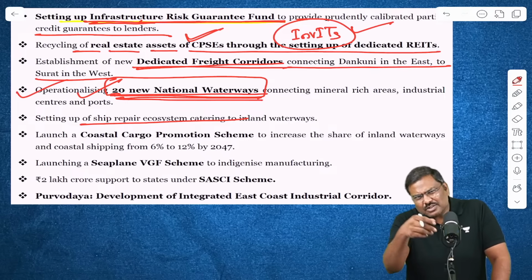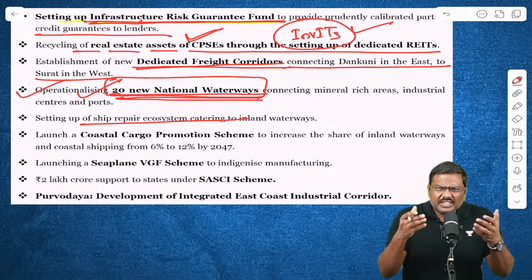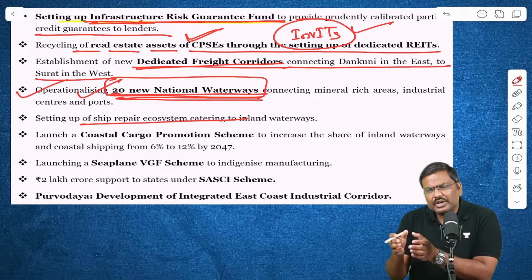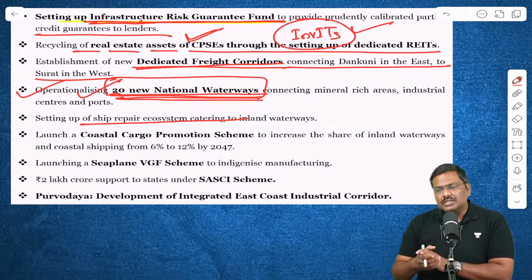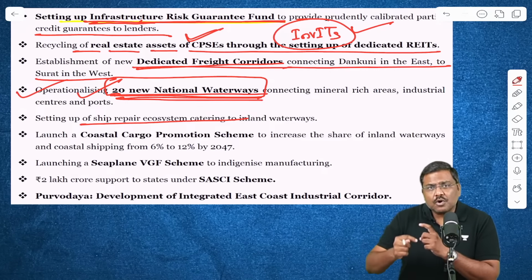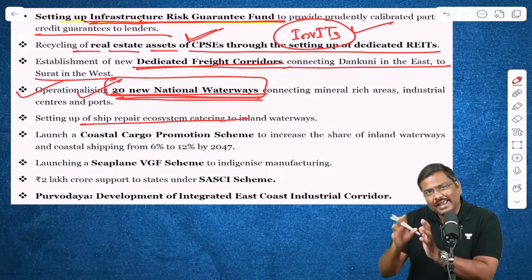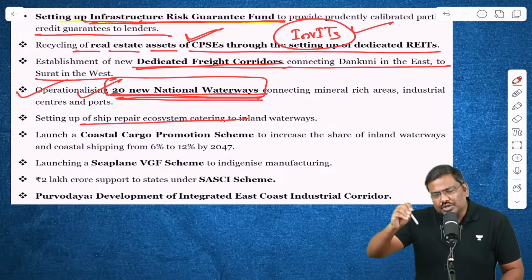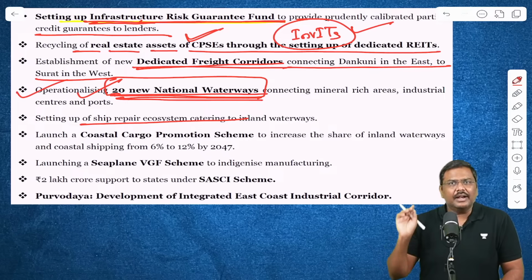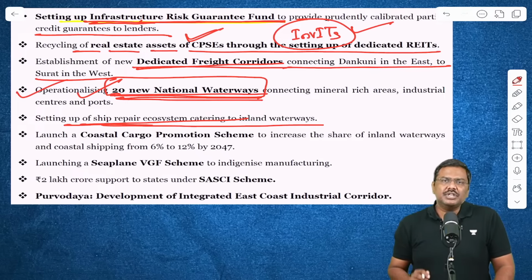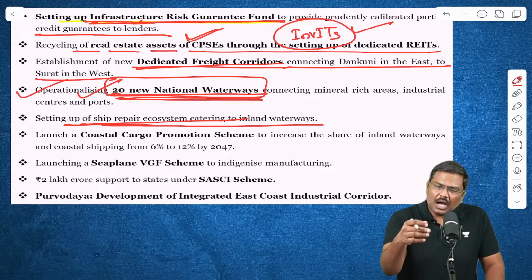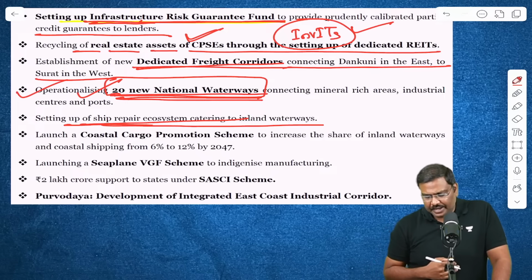During the pandemic as well as post-pandemic, we have experienced problems because we do not have a sufficient fleet number as well as container number. So the Government of India has been promoting production of ships in India as well as container manufacturing in India. The new announcement is a ship repair ecosystem. The ship repair ecosystem will be developed along the inland waterways in India.